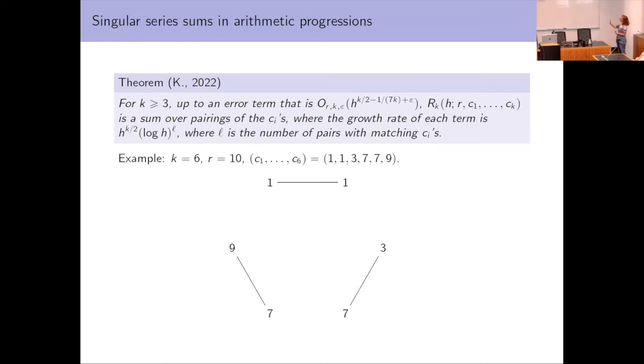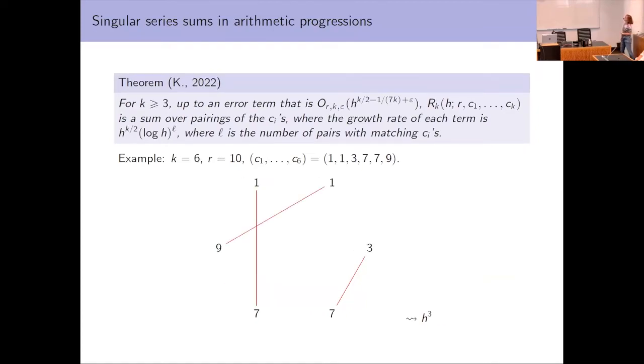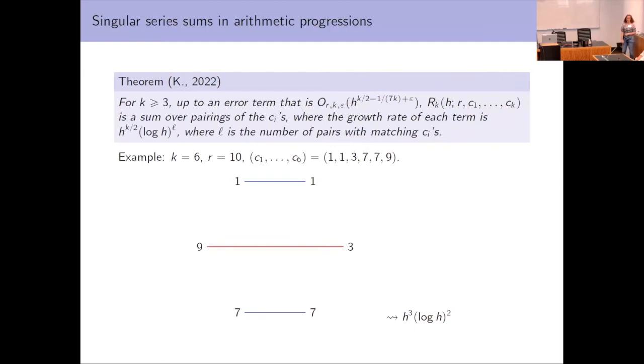The size of the term is going to be h to the k over 2, so in this case h to the third times a power of log h. The power of log h is obtained by counting the number of edges in this pairing where there's the same value on either side. For this pairing, 1 and 1 are equal, so we get h cubed log h because none of the other edges match. But this sum also has terms corresponding to this pairing, which has size h cubed because none of the edges match, and this one, which has size h cubed log h squared.